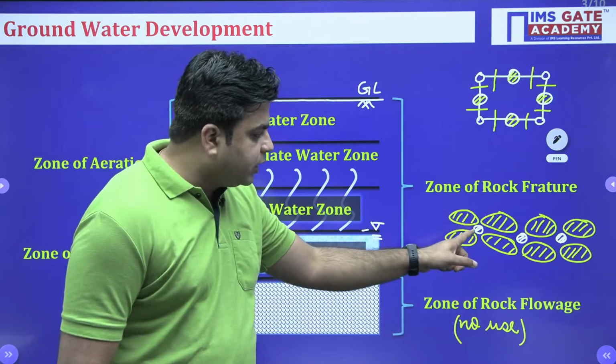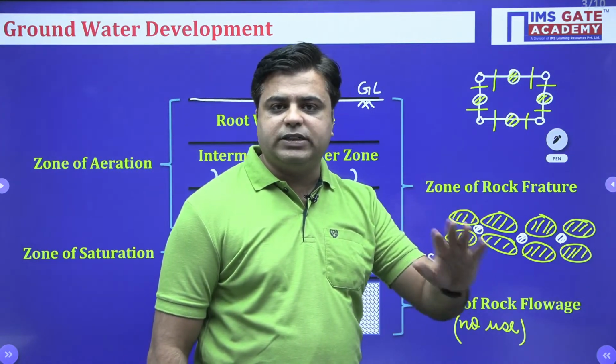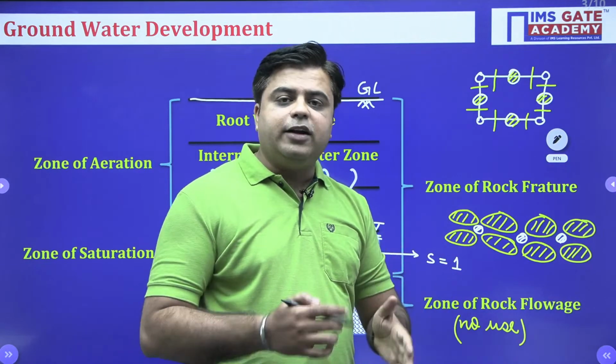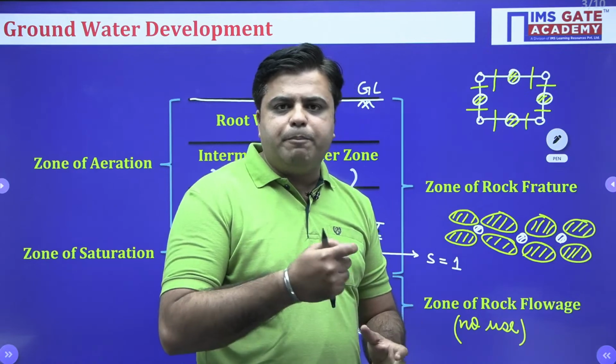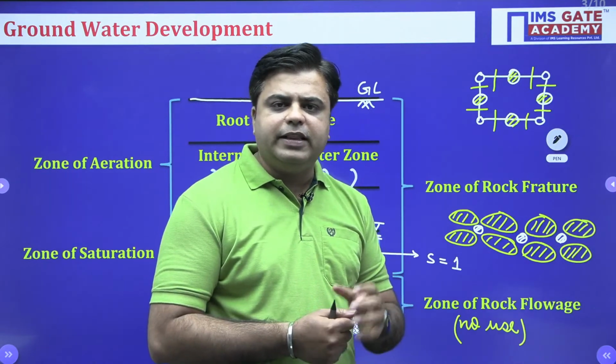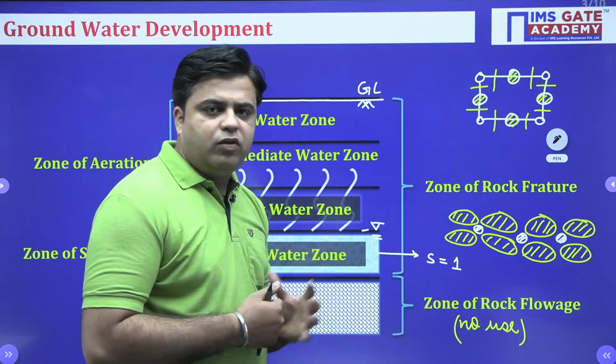Because this water is only under the state of hydrostatic pressure. This hydrostatic pressure can be very easily overcome by pumping out this groundwater, right? That much amount of energy we can supply to extract this underground water.